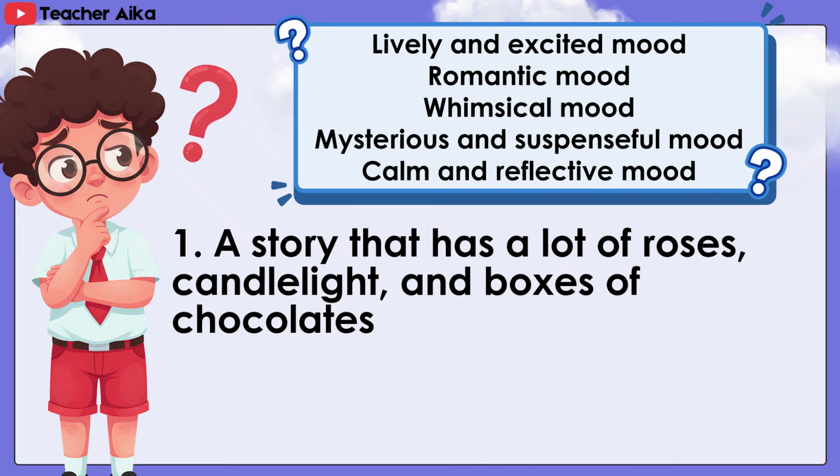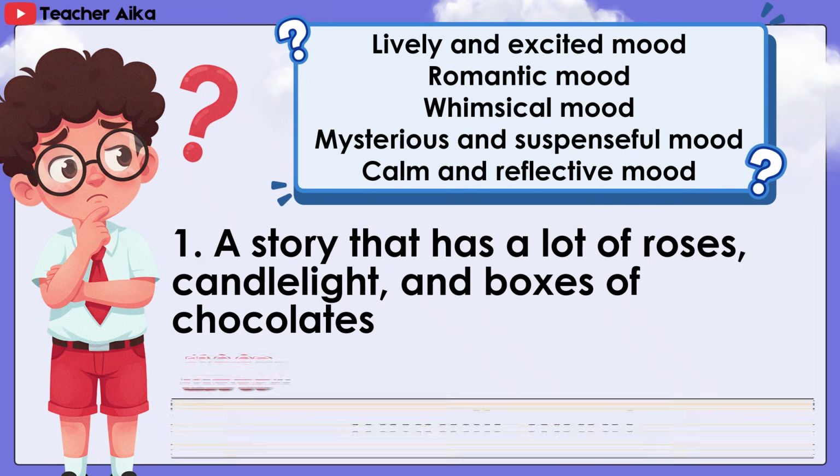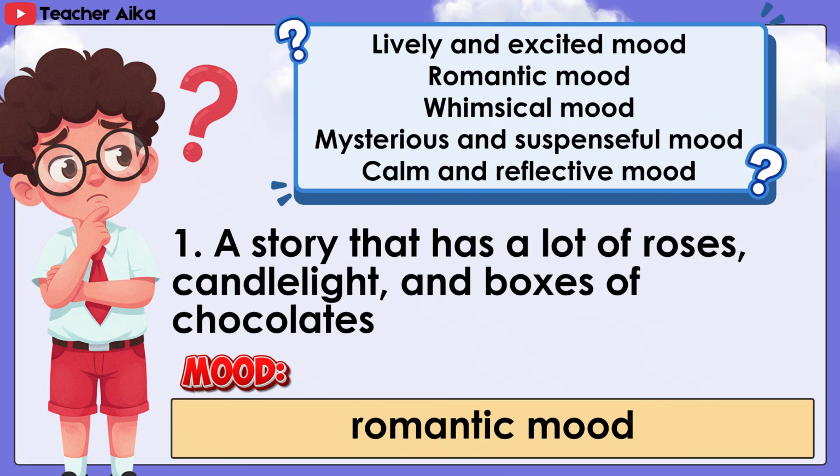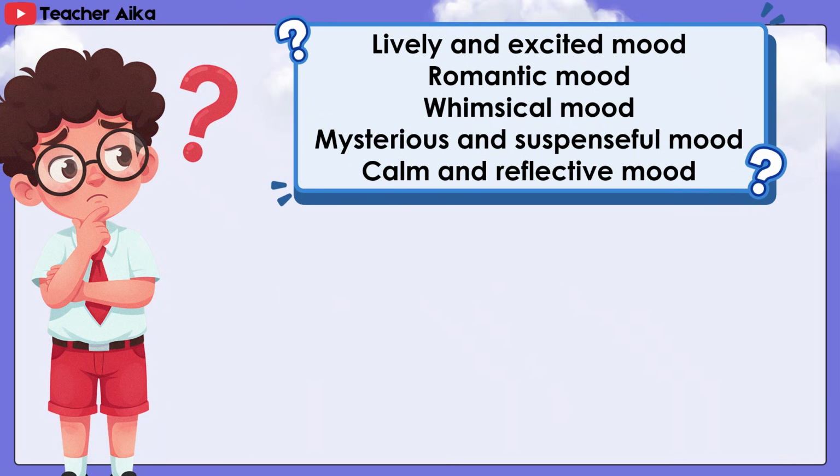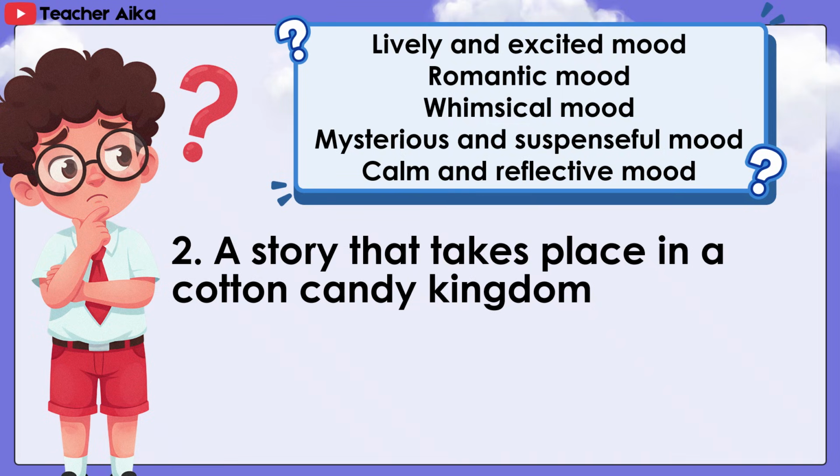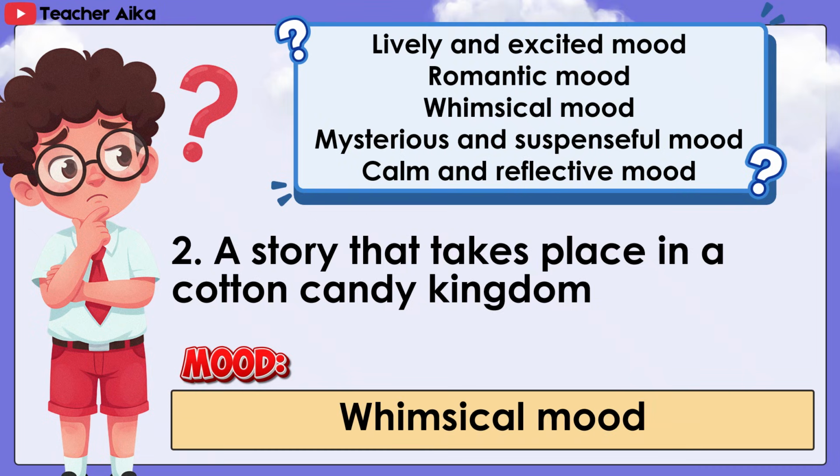A story that has a lot of roses, candlelight, and boxes of chocolates. Answer: romantic mood. 2. A story that takes place in a cotton candy kingdom. Answer: whimsical mood.